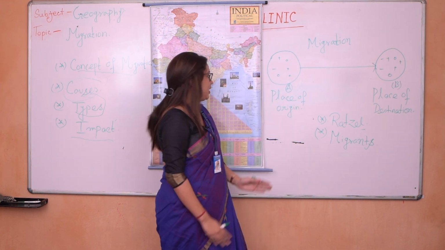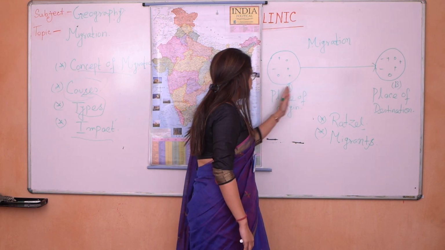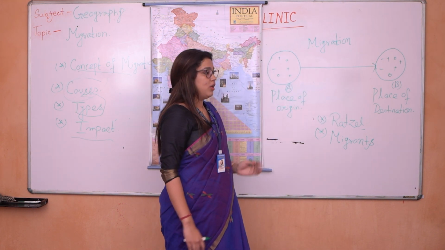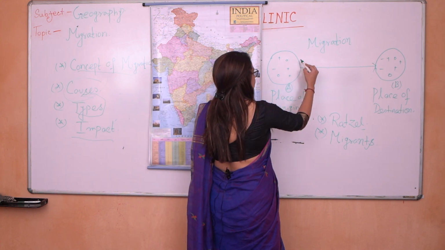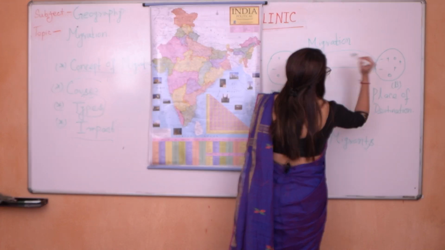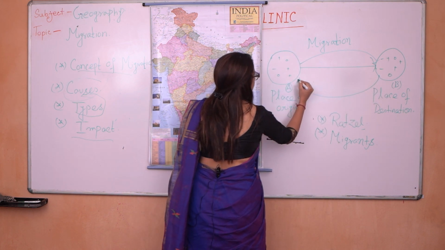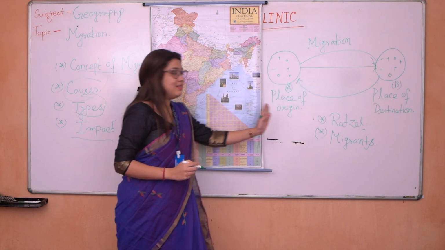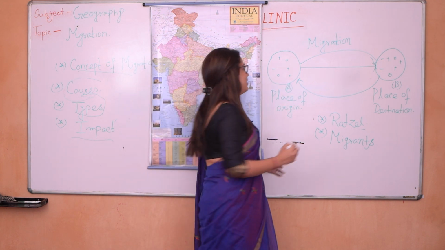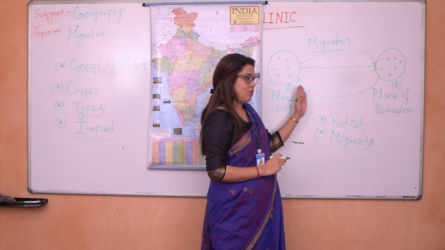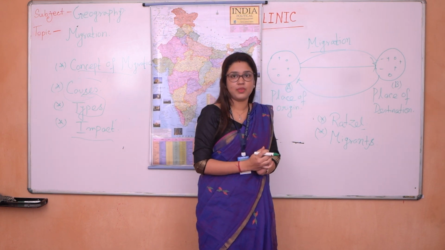Suppose this is area A and this is area B. People are moving from this area to this area, or from this area to this area. This whole incident is known as migration.